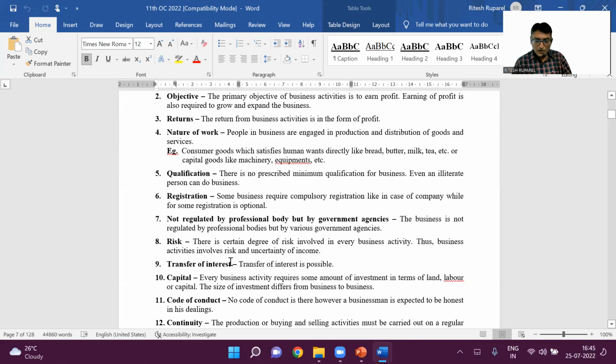Right? Risk. When you start a factory, do you know that your mobile requires chips? Yes. The car requires chips. Who is the main manufacturer of chips in the world? Which country? Taiwan. I think last year there was a COVID incident in the factory where they shut down the factory. India is largely dependent upon Taiwan.